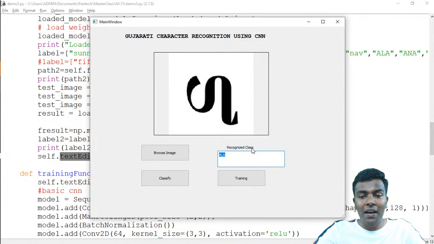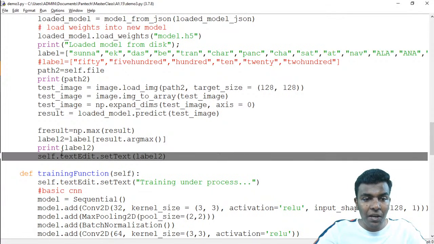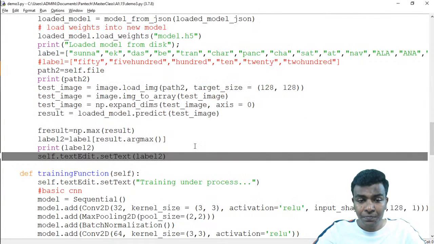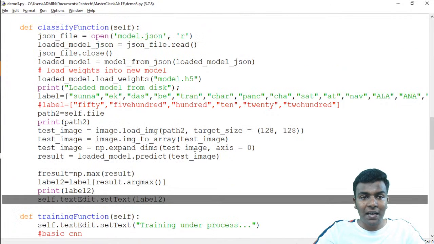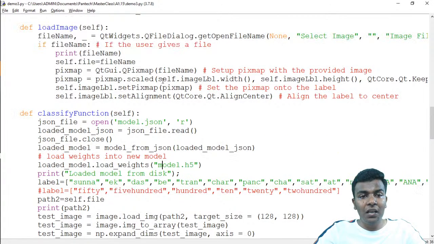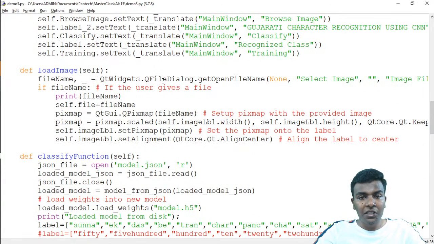So with the help of that, we just printed the result in the text boxes. This is the meaning of this line, self.textedit.setText of label 2, which is going to print out the result in this recognized class. I hope you guys got this. So that is how the classification is done. Both the classification and the browse image function are done.